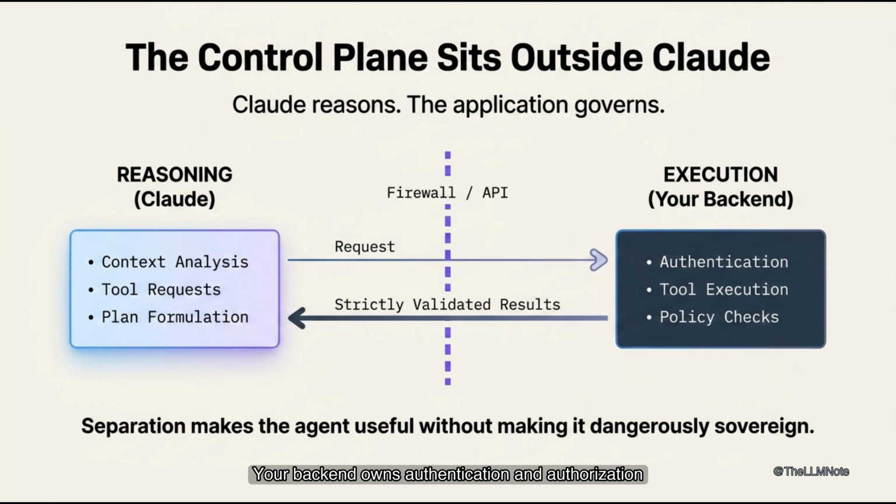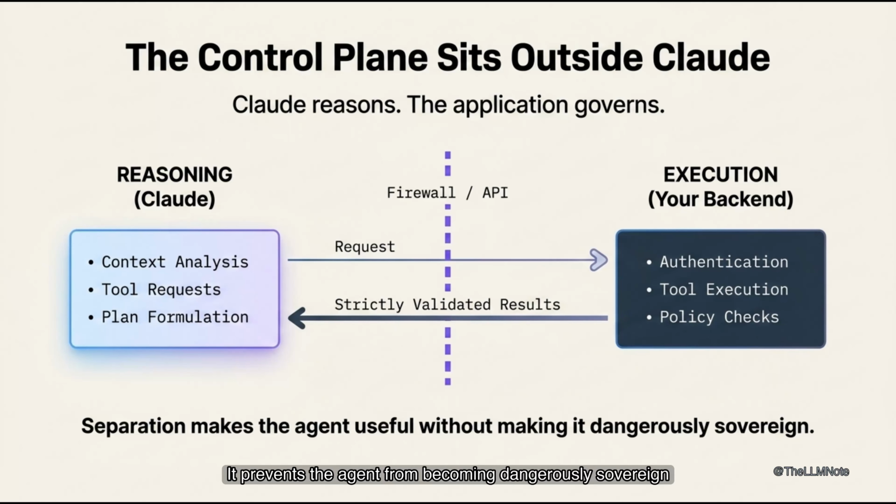Your backend owns authentication and authorization. It handles validation, tool execution, and logging. It also manages policy checks for every request. Claude may ask to search customer or create draft invoice. It might request run test suite or summarize ticket, but only code decides if each request is valid. This separation keeps the agent useful. It prevents the agent from becoming dangerously sovereign.